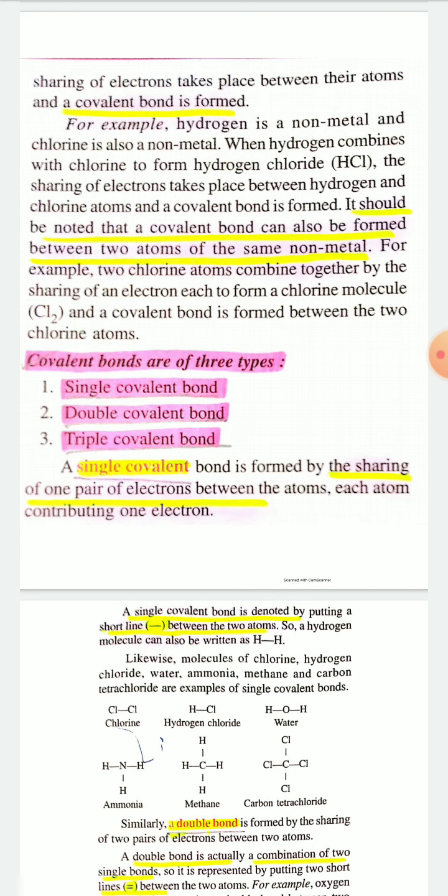It should be noted that a covalent bond can also be formed between two atoms of the same non-metal. Generally, covalent bond is formed between non-metals. The non-metals may be of the same type or different type. For example, two chlorine atoms combine together to form a chlorine molecule, that is Cl2 molecule, by sharing of electrons.